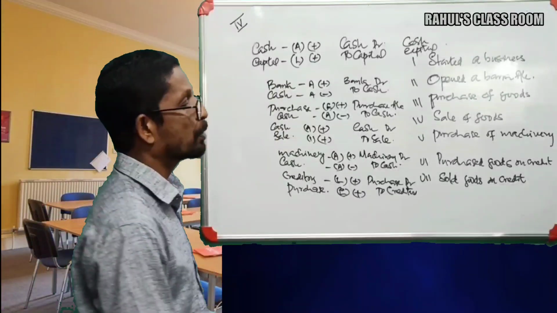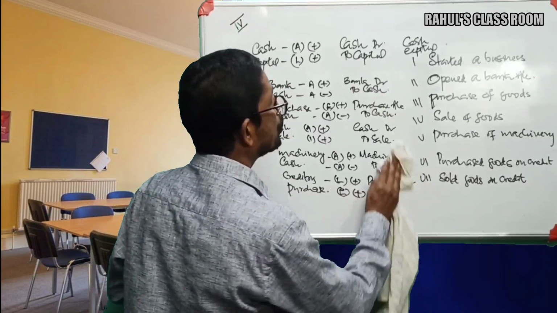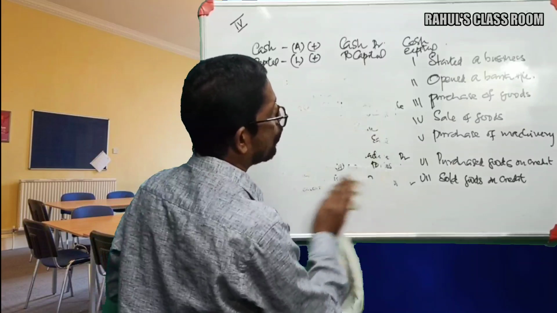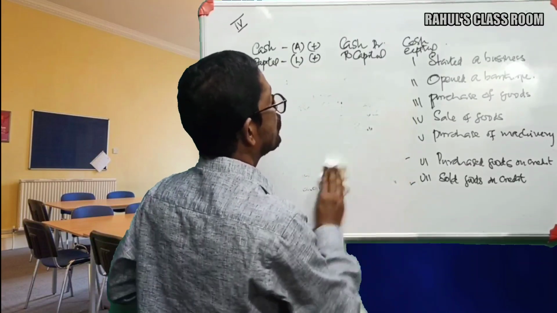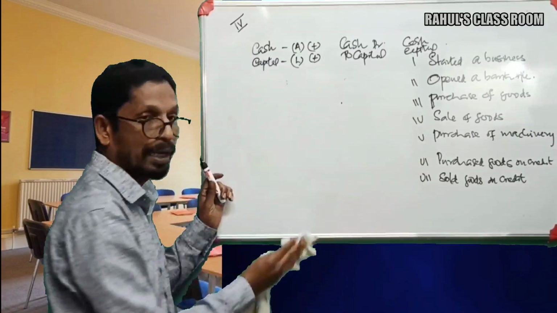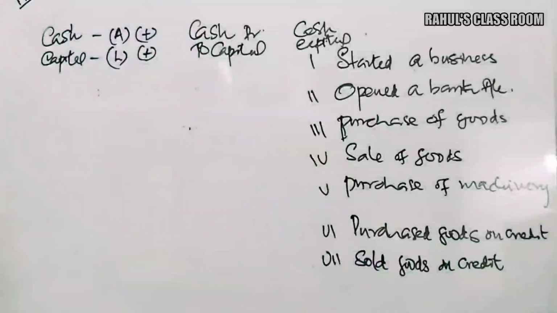Then suppose next transaction, sold goods on credit. In this case, what are the two aspects there? Sales and debtors. These are the two aspects of this one.